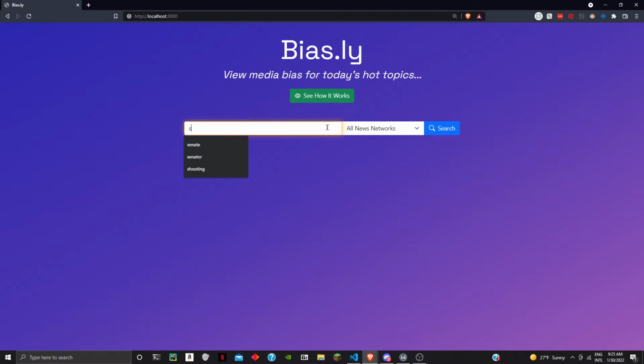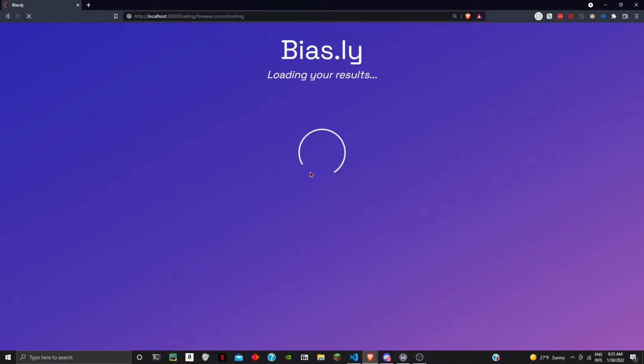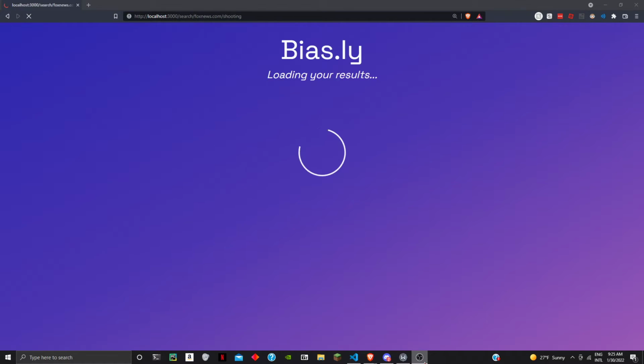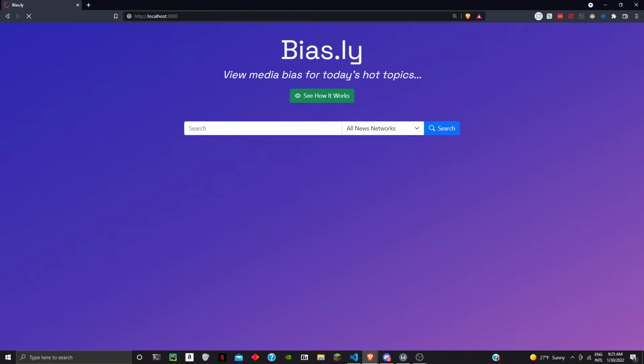And then we can do the same thing with Fox News and then compare how each media outlet displays the information. So here there's a slightly more positive trend, but it's still negative overall. And there's a lot more articles by Fox News about shootings.